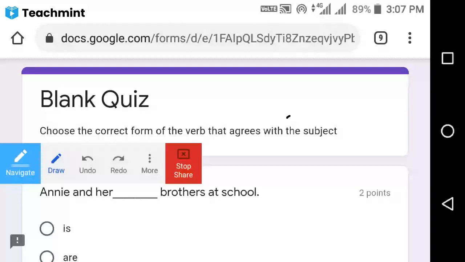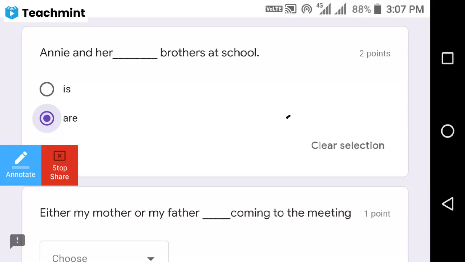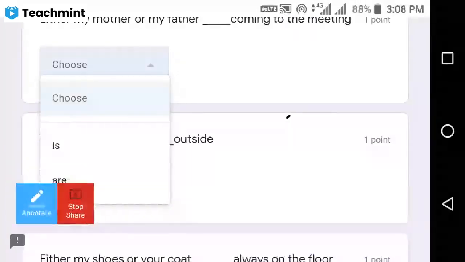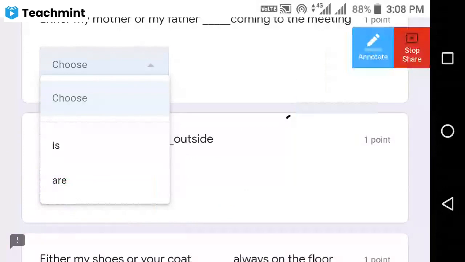If you observe the subjects, the correct answer is here. Sorry, you can't see it? I will put it here. Look at it. Which one is the right answer?